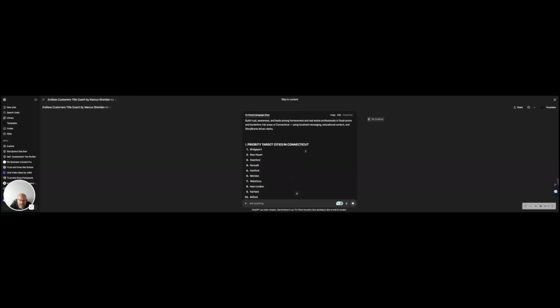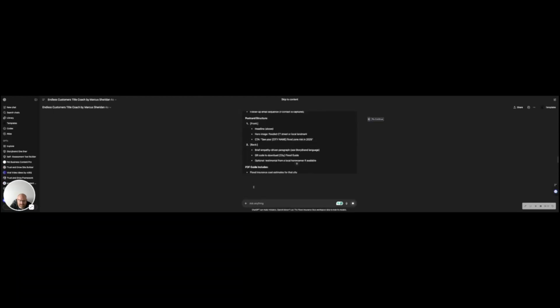It'll take us just a second. So here's a city by city campaign. Now we've actually already got pages for most of these cities already built. Now let's look at what we really want to dial in. Let's focus on the direct mail strategy, and let's focus on New Haven since that seems to be where we do a lot of our business.